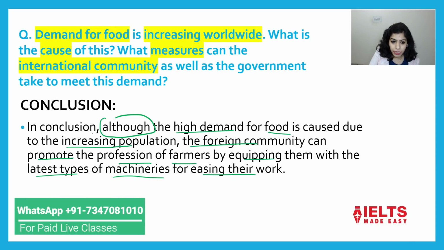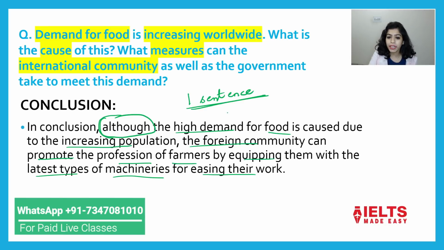So what have I done here? I have used the structure of although. अब मैंने यहाँ पे although का स्ट्रक्चर एक सिंगल सेंटेंस में, with the help of only one sentence मैंने अपना पूरा कंक्लूजन लिख दिया, और ये पॉसिबल है। So one complex sentence is equal to conclusion. कैसे लिखा? ऑल्दो का स्ट्रक्चर यूज करा है।